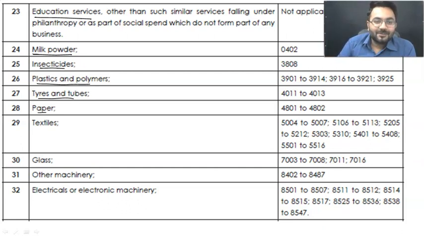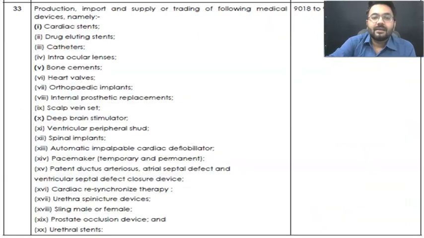The tires and tubes, papers, textiles, glass, other machinery, electricals and electronic machinery, right? So every company, just like we have Sony, Whirlpool, whenever they are making any kind of electronic machinery. And sir, why are we even checking this? We are just checking it.